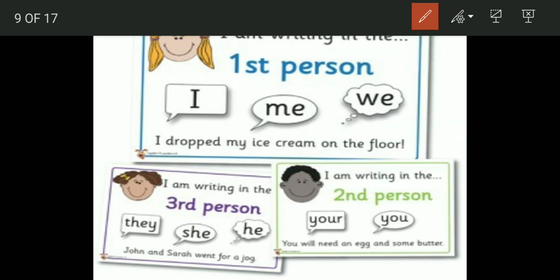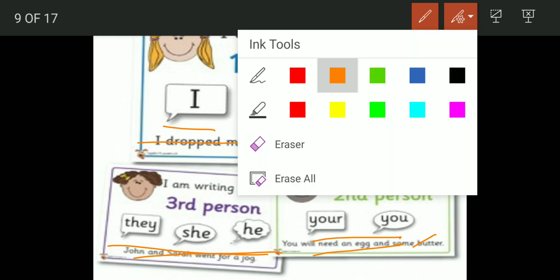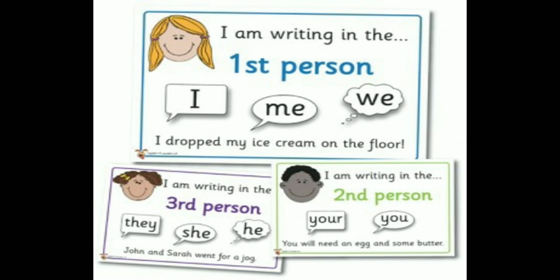And these all are personal pronouns: I, me, we, you, your, he, she, they. Whether you're talking about yourself or you're talking to someone else or you're talking about someone else, person or thing, it is a personal pronoun. So I hope personal pronoun is clear to you. When you're talking about some person or a thing, I, we, you, she, he, him, they, them, these are all personal pronouns.